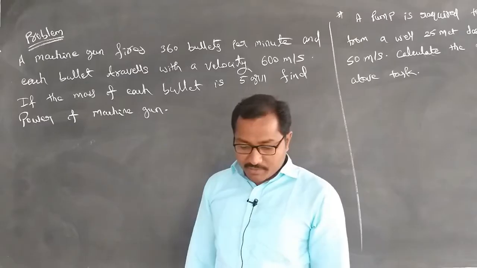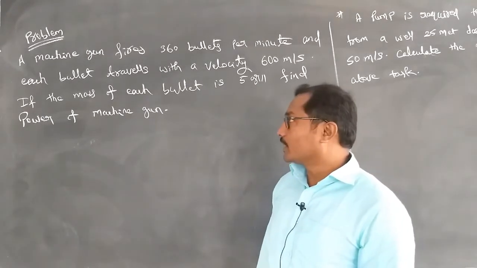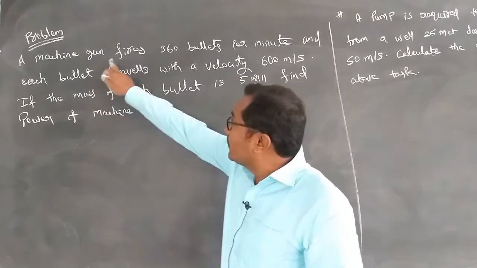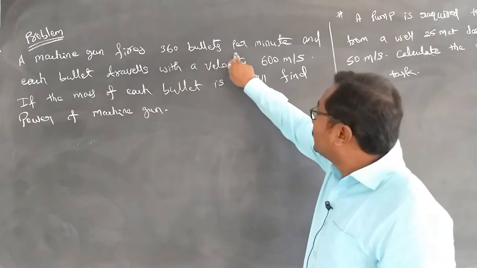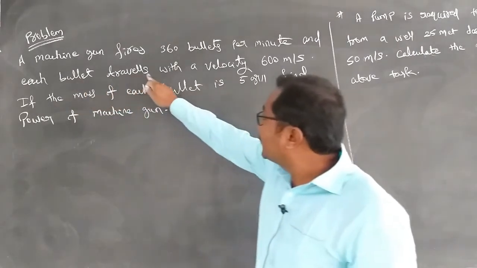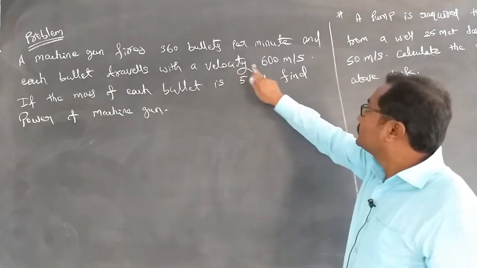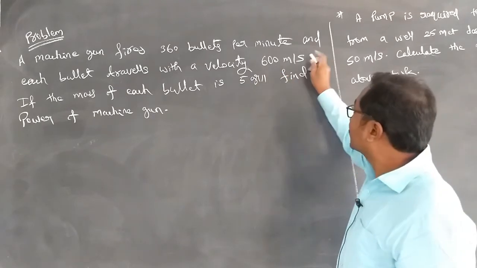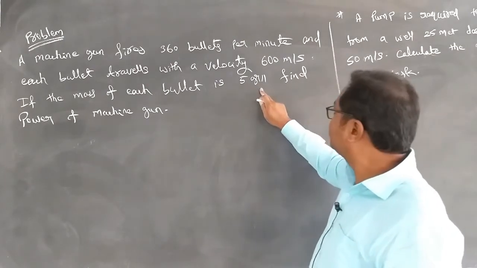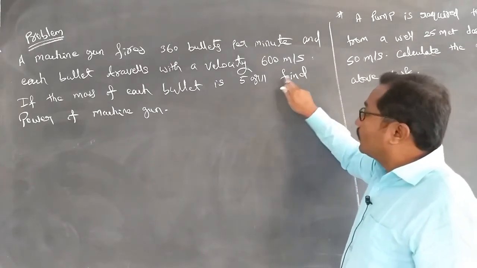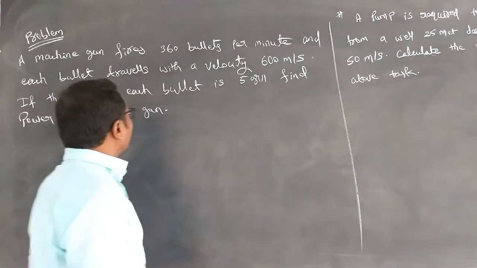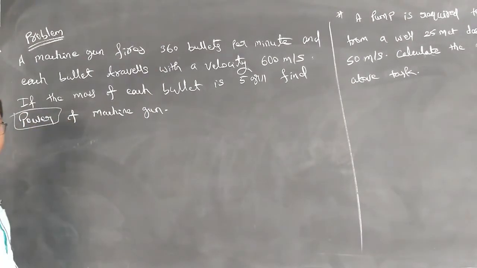Here, based upon this power, we have some important problems. We will discuss those. Come to the first problem: a machine gun fires 360 bullets per minute and each bullet travels with a velocity of 600 meter per second. If the mass of each bullet is 5 gram, find the power of the machine gun.